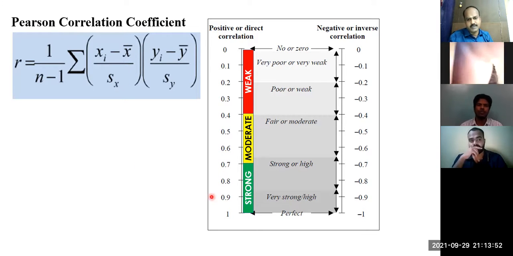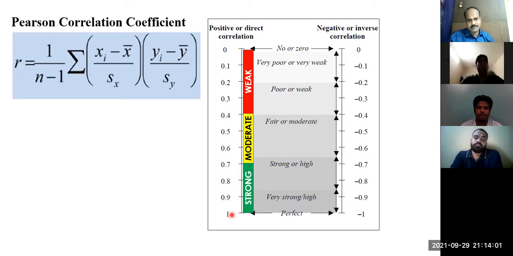It will range between -1 and +1. -1 means strong negative or perfect negative correlation. +1 means perfect positive correlation. 0 means no correlation. So 0 to +1 positive correlation, 0 to -1 negative correlation.